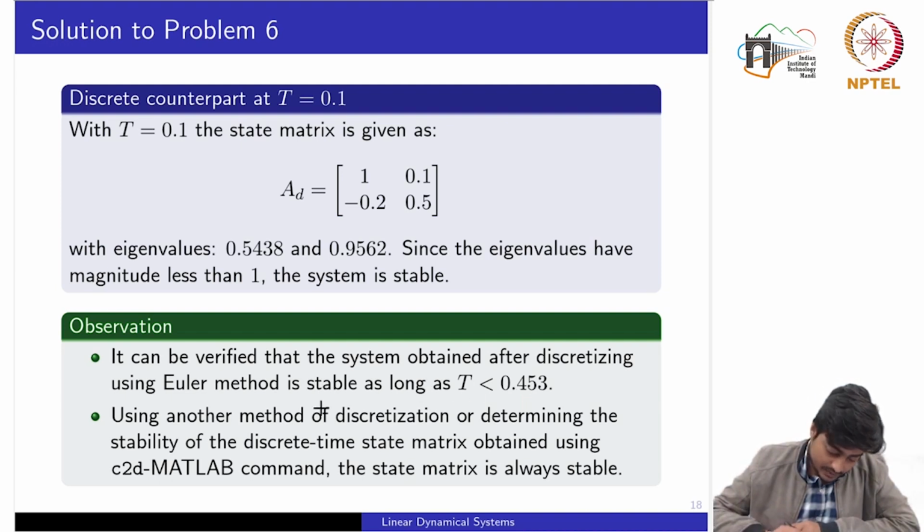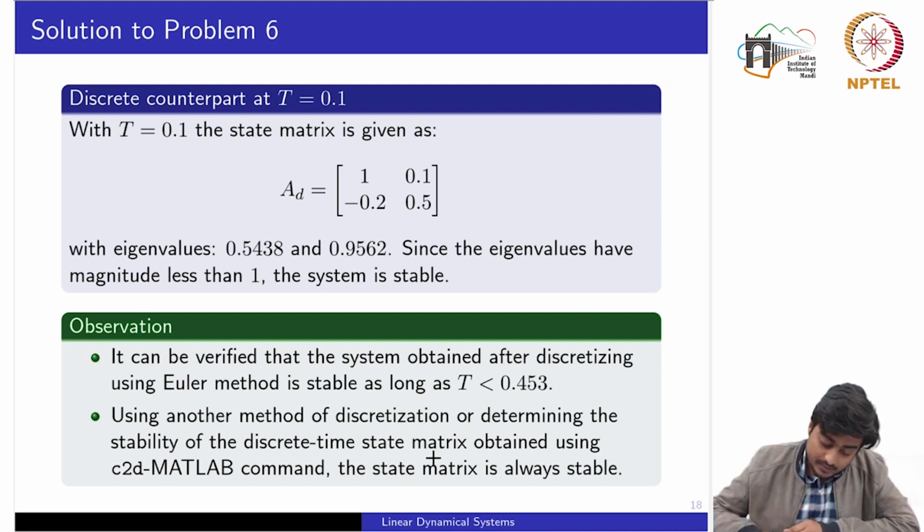Right? So now if we use another method of discretization, that is the second method, which is equivalent to computing the discretized system by using the c2d command in MATLAB, which is the continuous to discrete time domain discretization. So you will notice that the state matrix we would obtain would be stable for all the sample times.